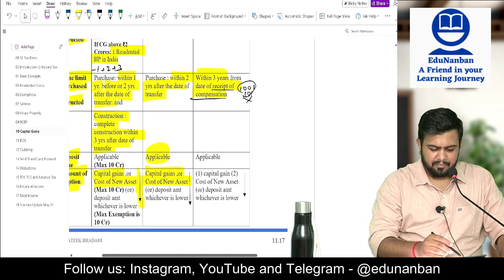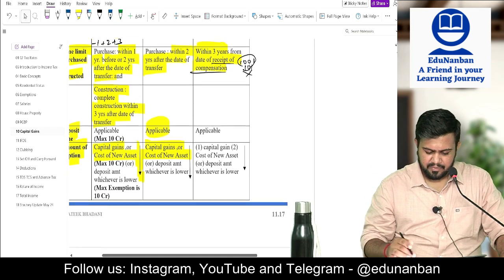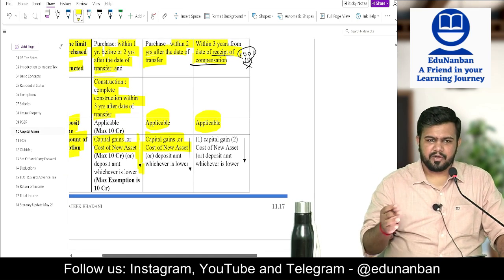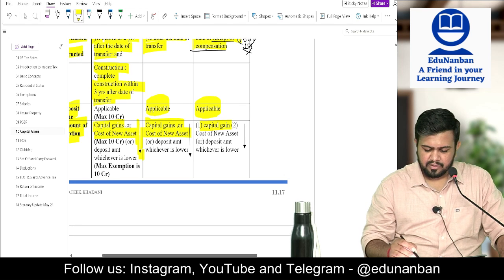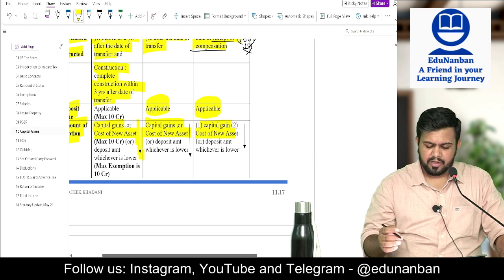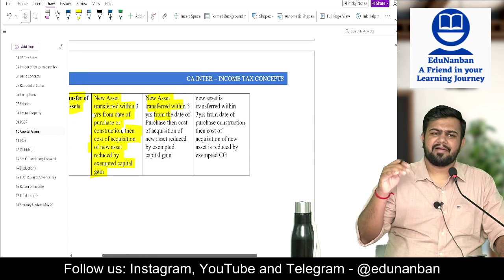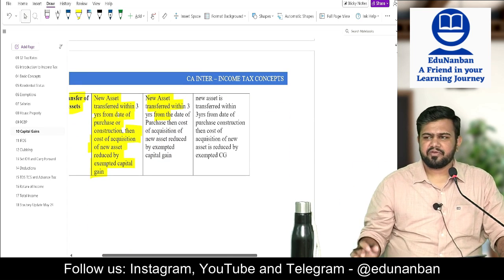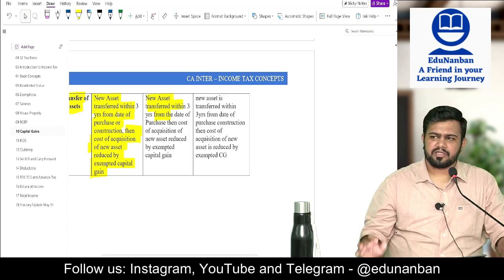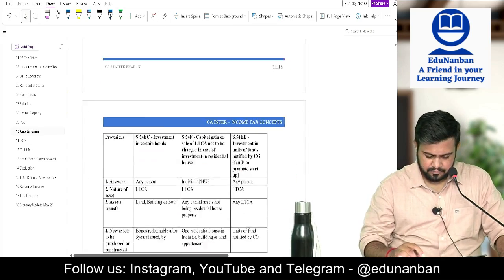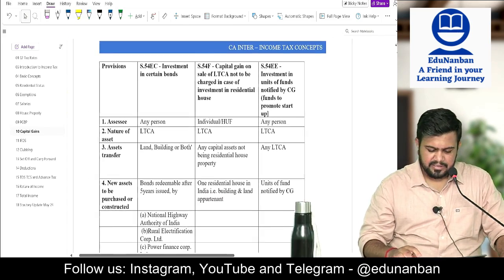Okay, balance all the provisions are same. Here also deposit scheme is applicable, and here also the exemption is capital gain or cost of new asset or deposit, whichever is lower. Here also you should keep it for at least 3 years. If you are transferring within 3 years, then reduce the cost by the exempt capital gain. Now section 54 EC.